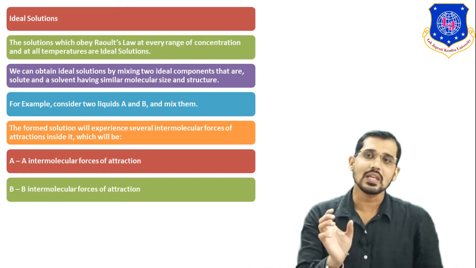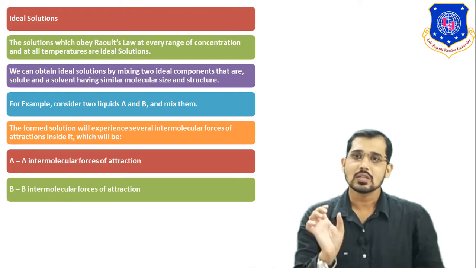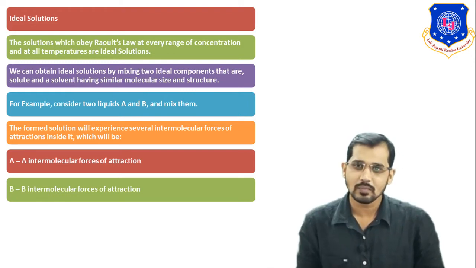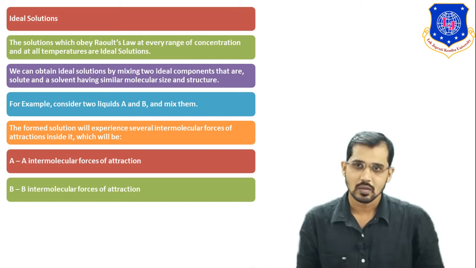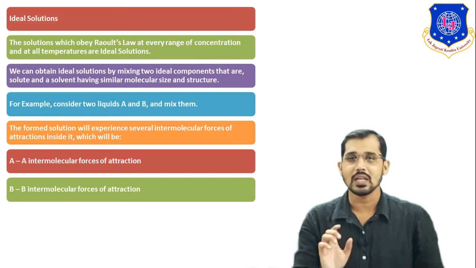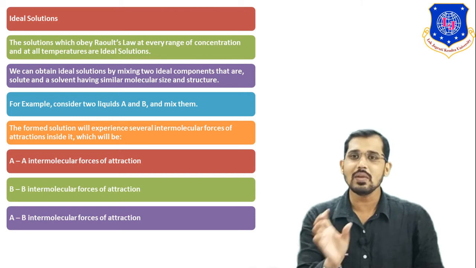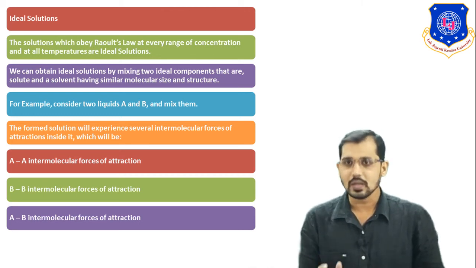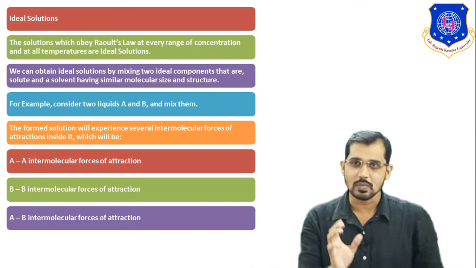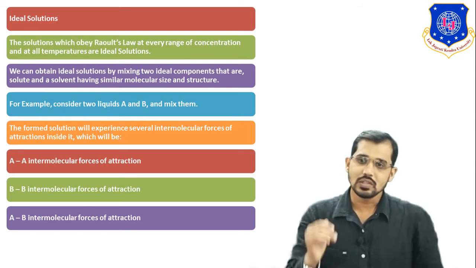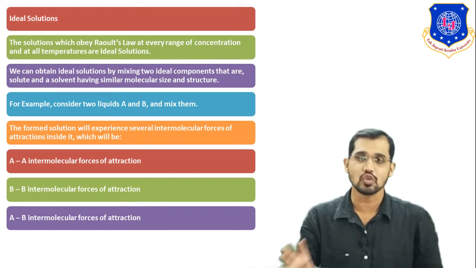Whenever there is AA attraction, that is the solute intermolecular force of attraction. BB attraction is the solvent component attraction, since component B is the solvent and component A is the solute. Then there is another attraction, AB attraction, where A is your solute and B is your solvent, so it is the intermolecular force of attraction between solute and solvent. So these three types of forces are involved in the ideal solution, or in any solution.